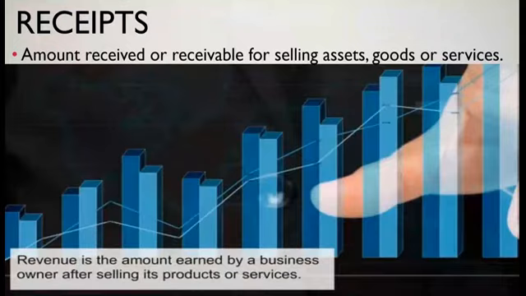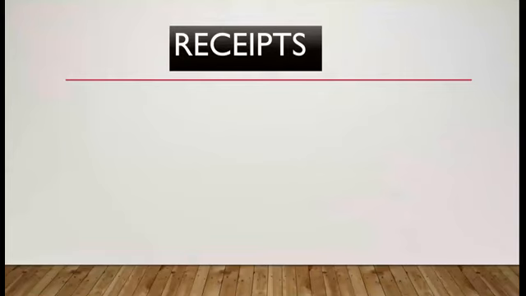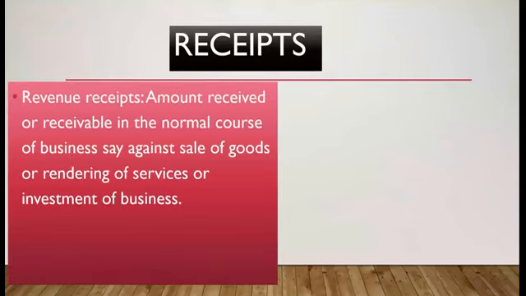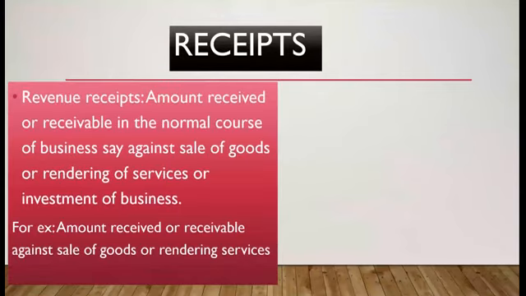So the revenue is the amount earned by a business owner after selling its products or services. They are only the receipts. Here we are categorizing those receipts as capital receipts and revenue receipts. The first receipt which is categorized is the revenue receipt.